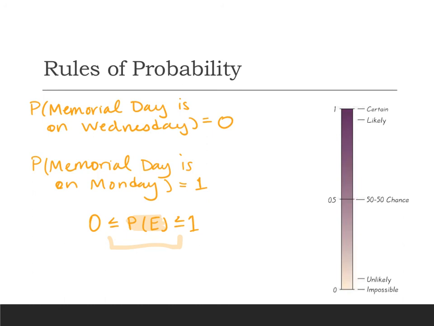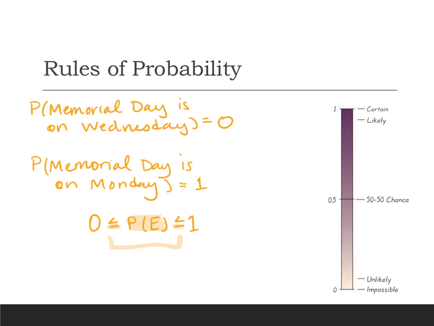So the probability of an event is going to be somewhere between 0 and 1. And the fact that we have those lines underneath our inequality symbols means that they could also equal 0 and 1. So something is either impossible, cannot happen ever, probability of 0, or it's absolutely certain, has to happen no matter what, a probability of 1, or it's somewhere in between those two numbers.